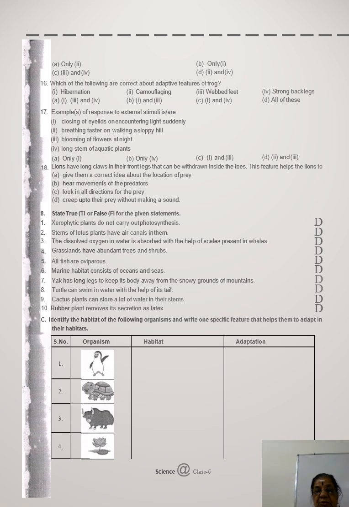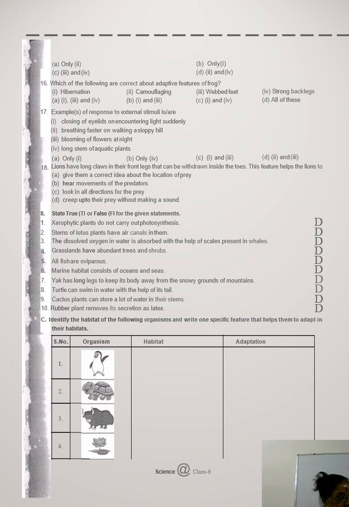Then 8. Say true or false. Again சொல்றேன் இதெல்லாம் bracket. அதாவது DDR இருக்குது வந்து bracket. Xerophytic plants do not carry out photosynthesis. False. Stem of lotus have air canals in them. Air canal, air spaces, air cavity. True. Then the dissolved oxygen in water is absorbed with the help of scales present in whales. That is false. And grasslands have abundant trees and shrubs. True. Then all fishes are oviparous. False.